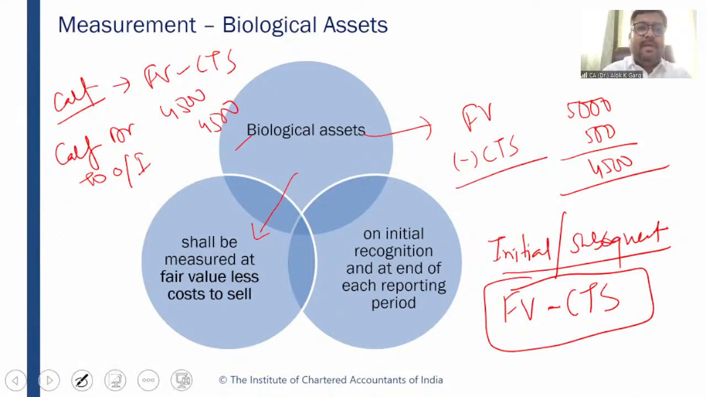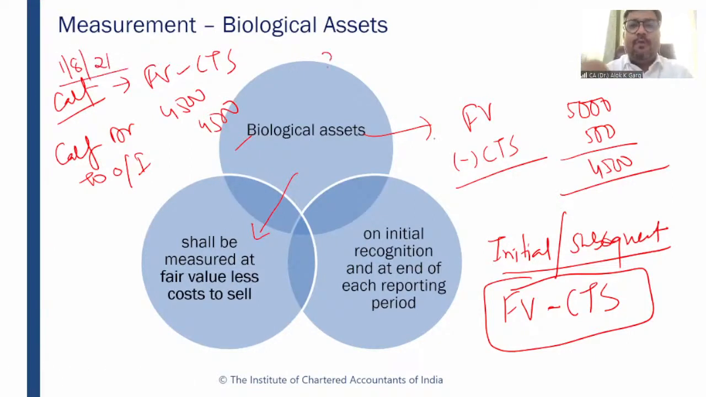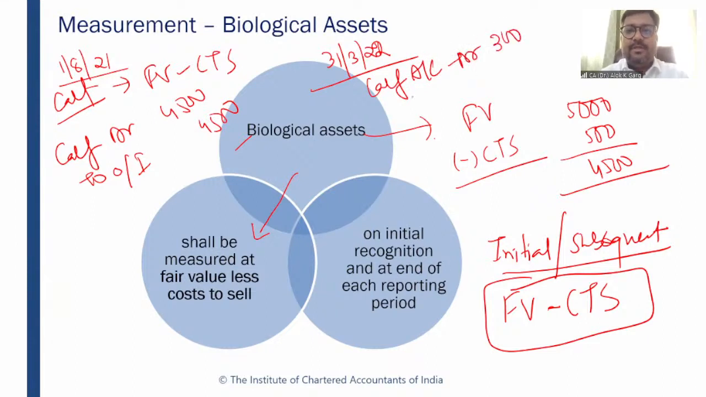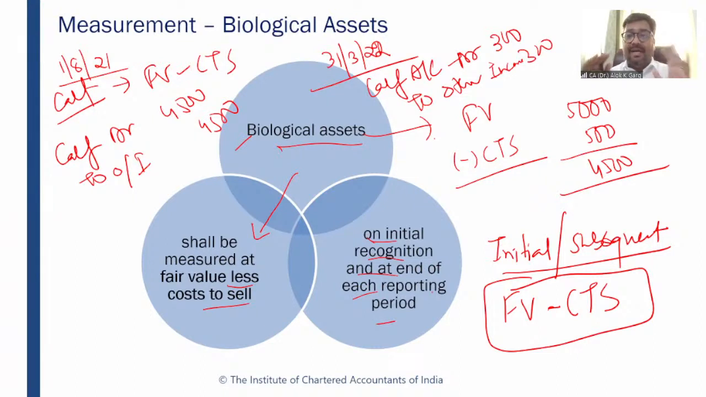On the subsequent, for example, this calf was born on 1st August 21. What is the accounting entry on 31st March 22, which is the reporting date? For example, the value of this calf becomes 4,800, right? So again, the accounting entry will be calf account debit, increase in the value of calf, which is 300 rupees, to other income, 300 rupees. Okay. So biological assets shall be measured at fair value less cost to sell on initial recognition and at the end of each reporting period.